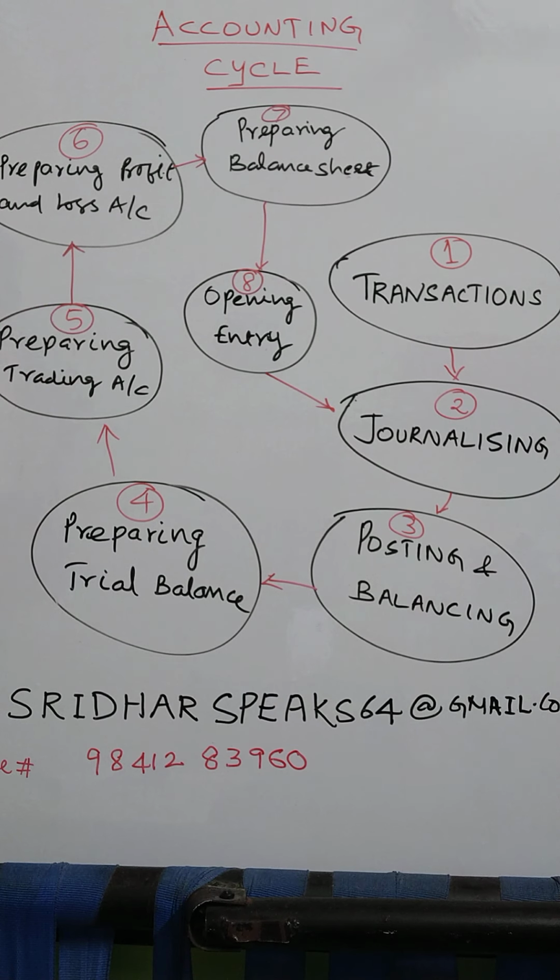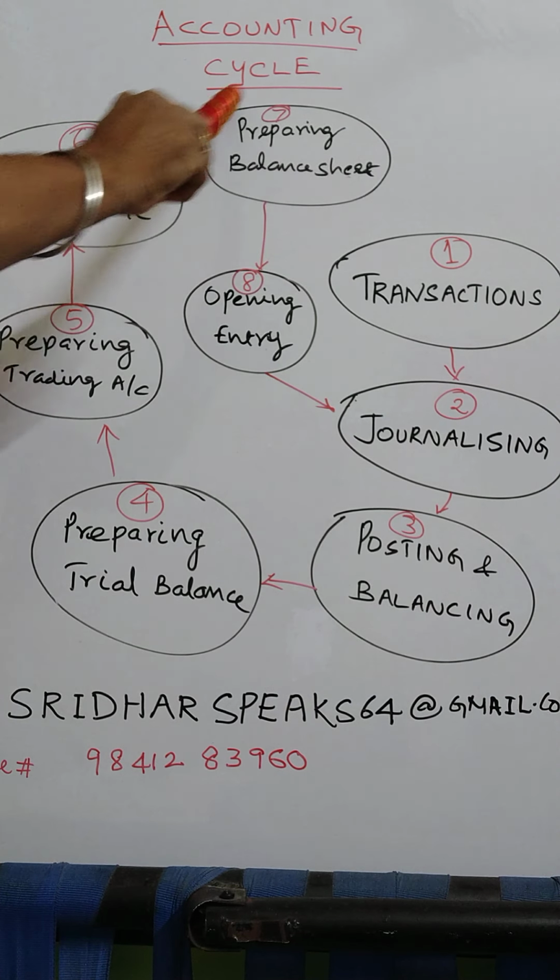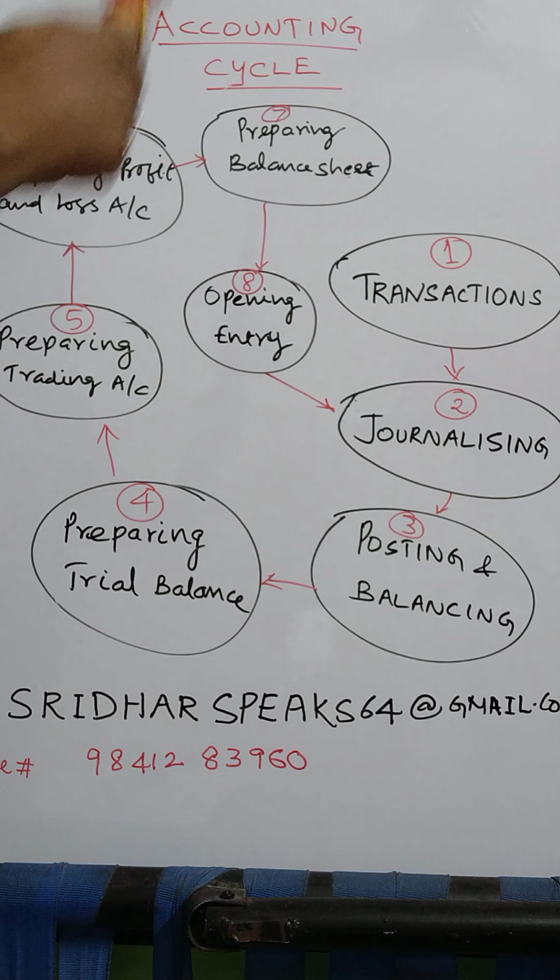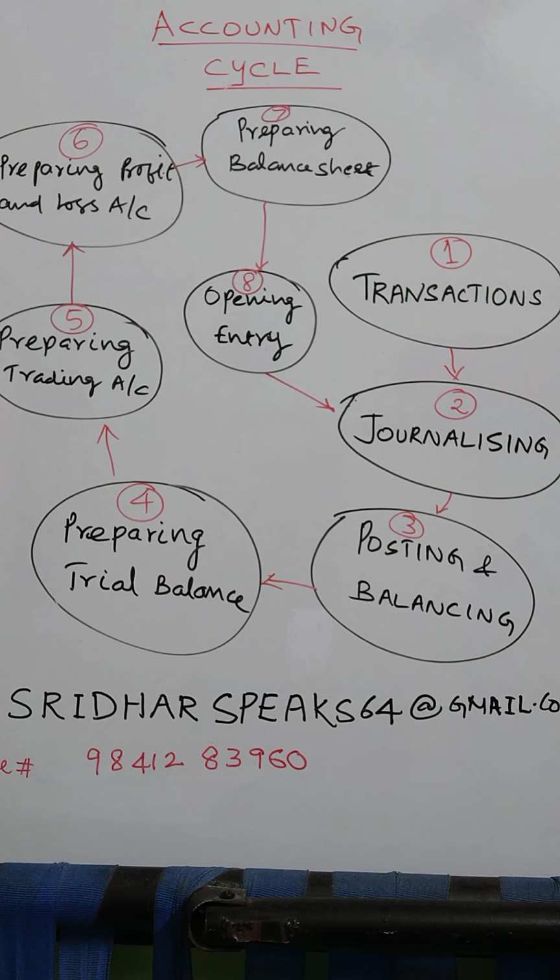After preparation of the trading account, we will prepare the profit and loss account. There are some indirect expenses also incurred while doing the business. All will be summarized in the profit and loss account. From the trading account, we go to the profit and loss account. After that, we will prepare the balance sheet. Balance sheet is nothing but the financial position of assets and liabilities of the company.